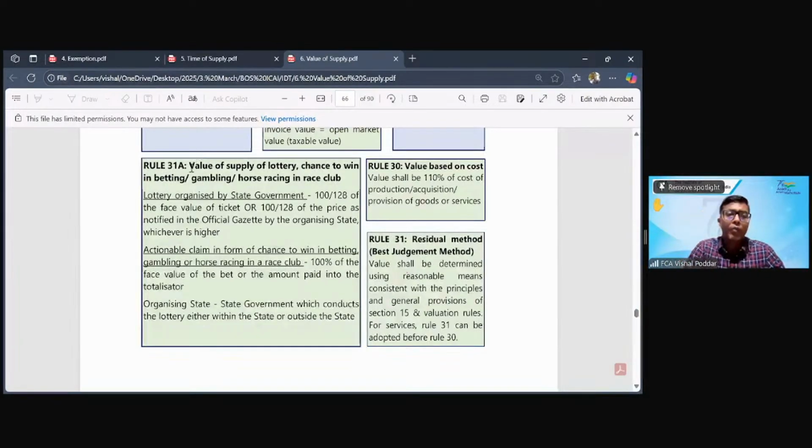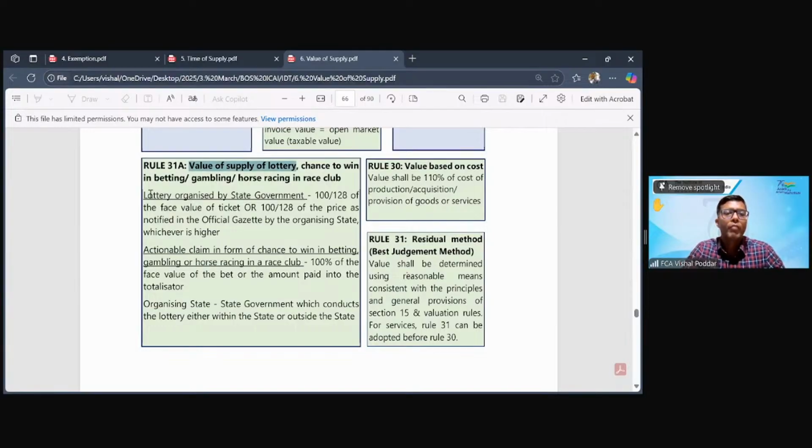What is this? Where the supply is of a lottery ticket. Now we all know lottery tickets, right? Now when lottery tickets are sold, then what is the value? Here it depends upon who is selling the lottery, whether the lottery is organized by state or it is a private lottery. We have both types of lotteries, right?